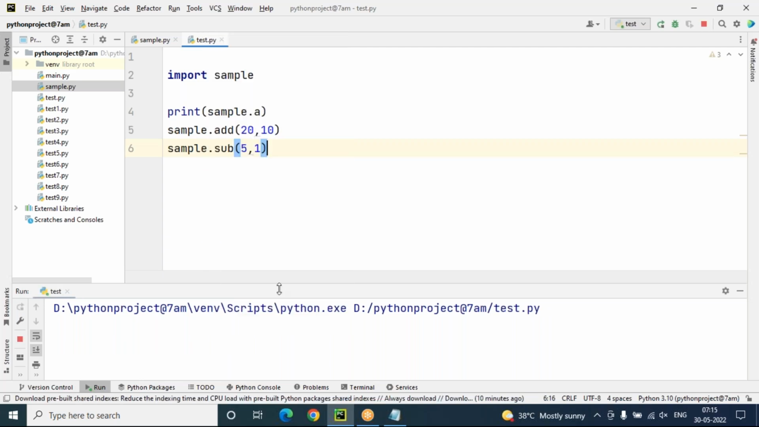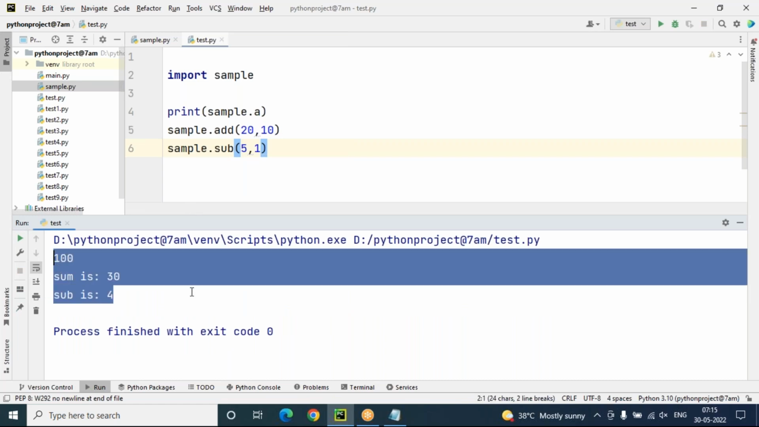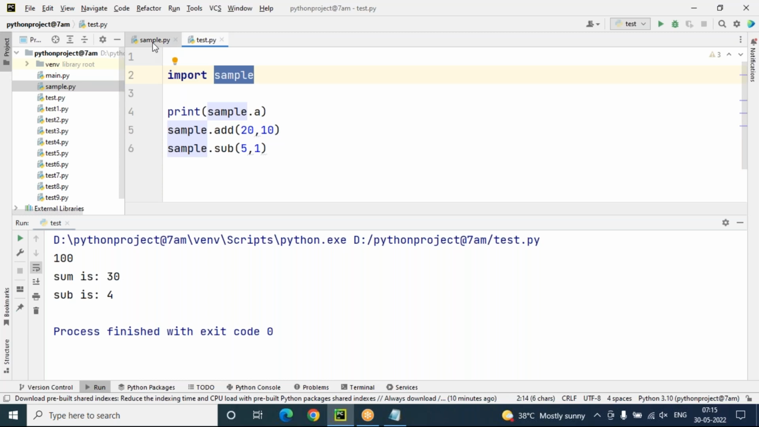Now you can see this time the logic is working here. Which program are you executing now? Test.py. For this test.py, the logic is coming from which program? Sample. How is it? Because I imported this module name, sample.